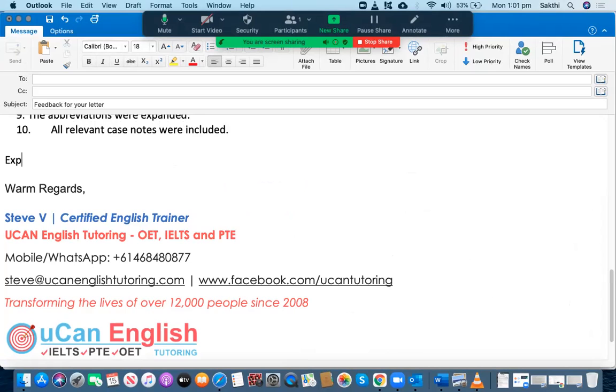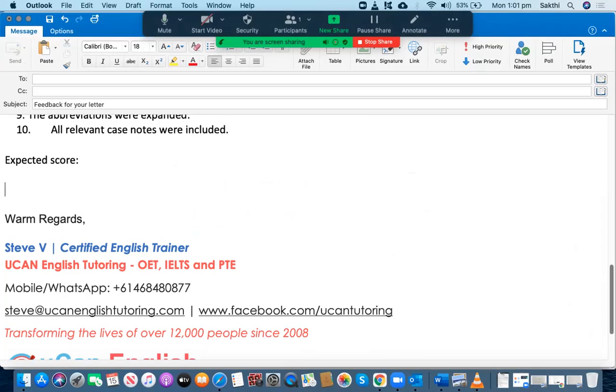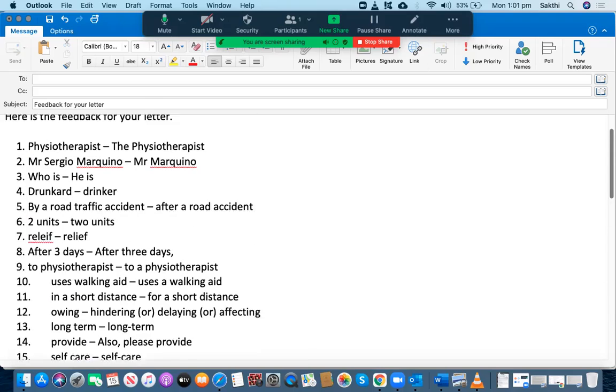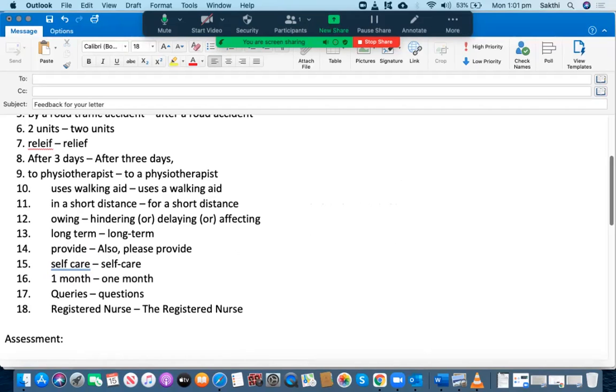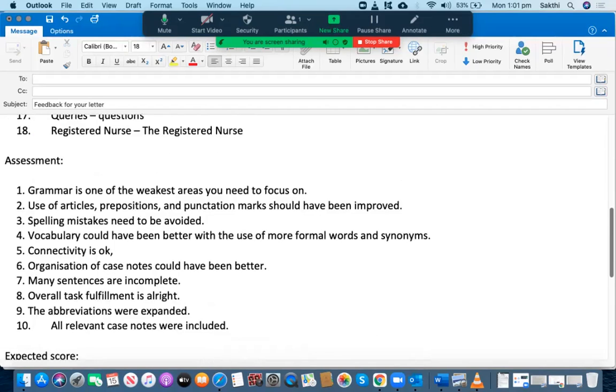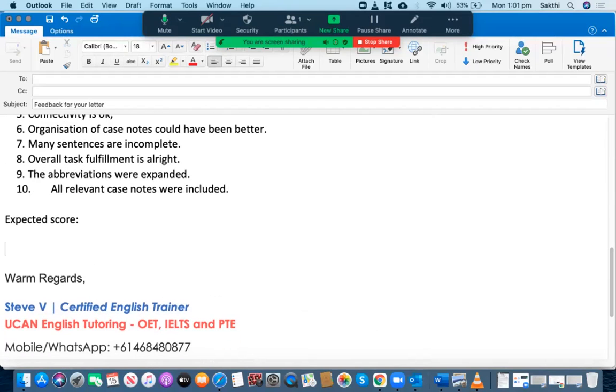Let me go through the expected score. Well, to me, if I look at the number of mistakes and then the severity of the mistakes, okay, you have committed several major grammatical mistakes which could have been avoided. So to me, this sounds like a 270 out of 500 graded letter. Don't worry too much about this because you can rectify these mistakes and can improve your score to 350 or 300. Okay? I wish you good luck with your next letter.